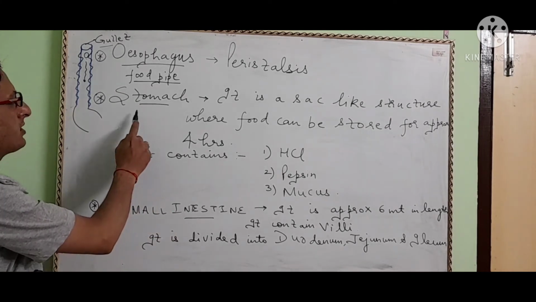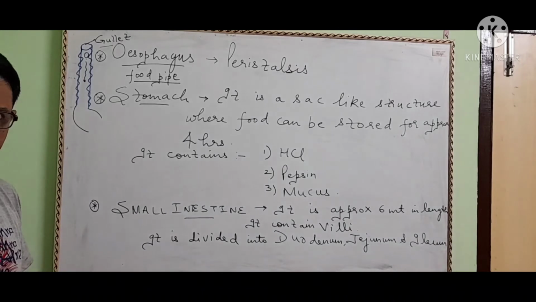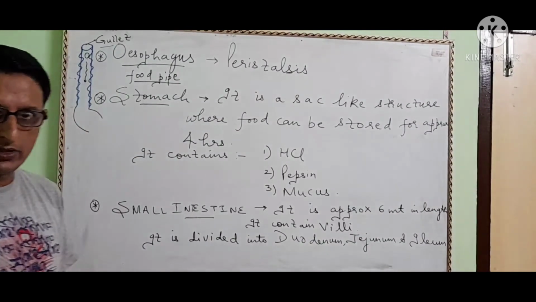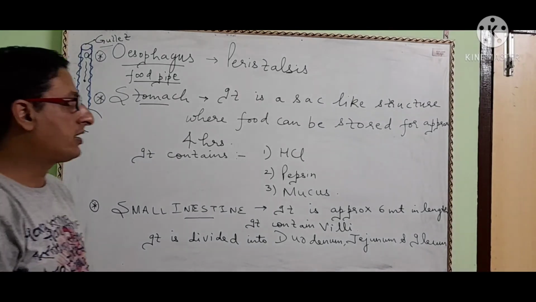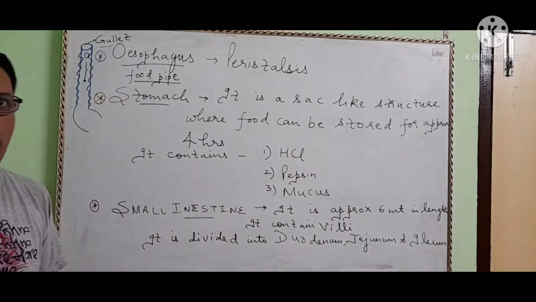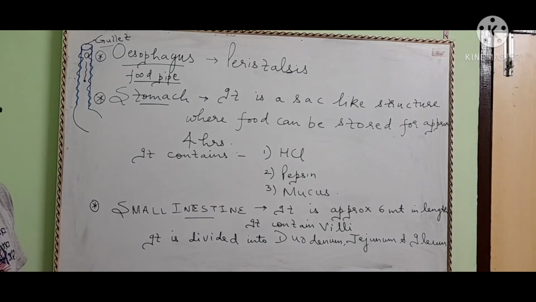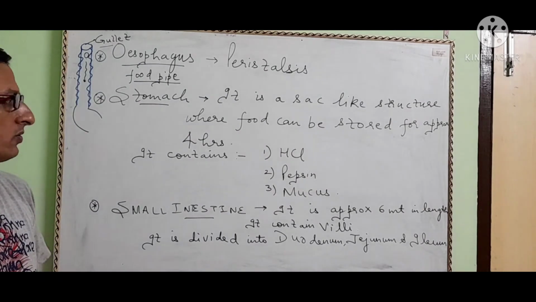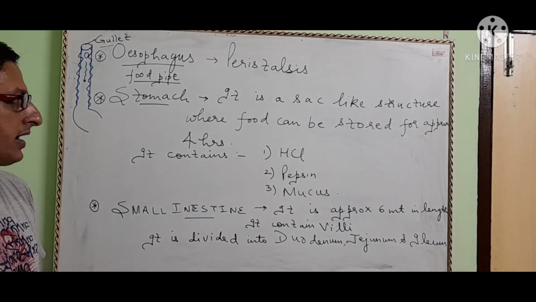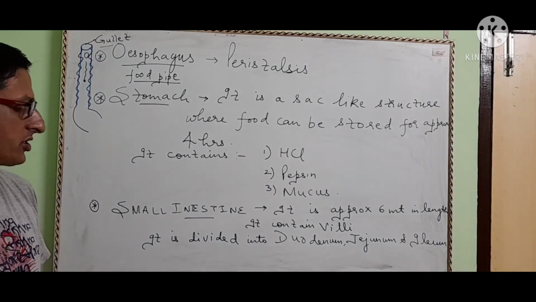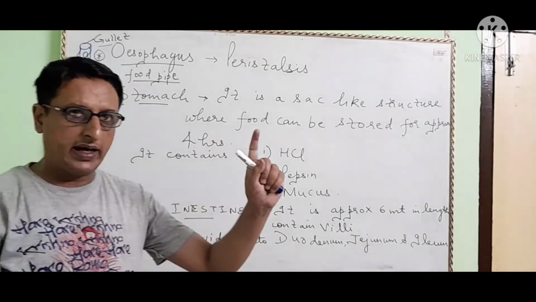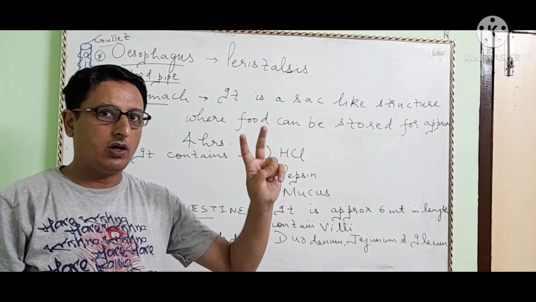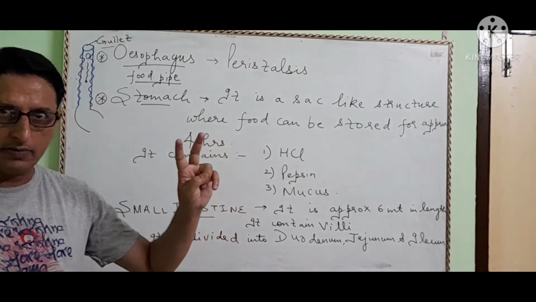After the esophagus, food enters into the stomach. It is a sac-like or J-shaped structure which can store food for approximately 4 hours. It contains HCl. Now, this HCl has 3 main functions. It kills microorganisms. Number 2, it activates or inactivates enzymes.